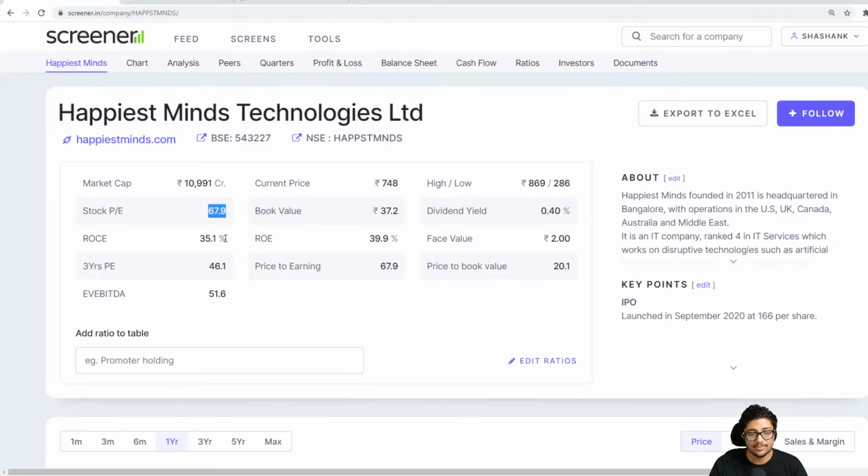Another important thing to look at is ROE and ROCE. If you don't know what these are, please go on Google and figure out what ROE and ROCE are. ROE is return on equity and ROCE is return on capital employed. The higher these are, the better it is for you. ROE is 39.9%, that is great. ROCE is 35.1, that is also good enough, not an issue.